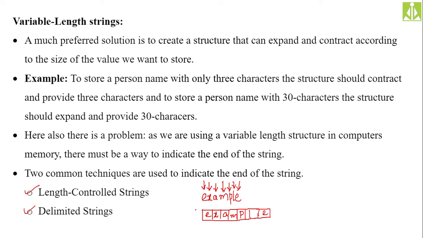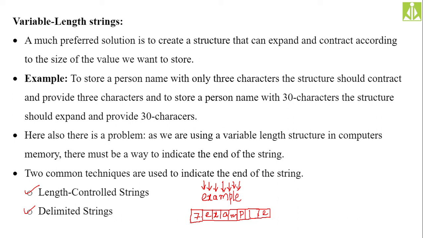So we take one extra memory location at the beginning of the string, and we store that count 7 over here. So the first memory location, whatever string you are storing, will have the size of the string, so that the computer will come to know that it has to read only 7 characters. By seeing that length in the first memory location, the computer will understand that it has to read only 7 characters of the string.